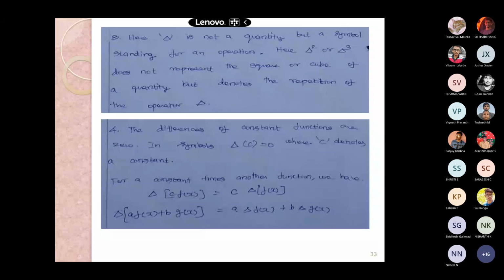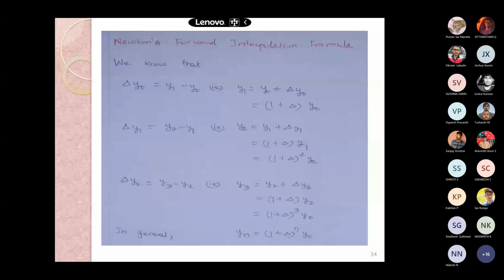In Newton's forward interpolation, this is what is detailed above: delta y naught, delta y1 and y2. Taking y naught out, we get 1 plus delta into y naught, 1 plus delta power 2 into the second difference, the third difference, and the nth difference. This was the generalized form: yn is equal to 1 plus delta power n into y naught, where the power denotes the difference.